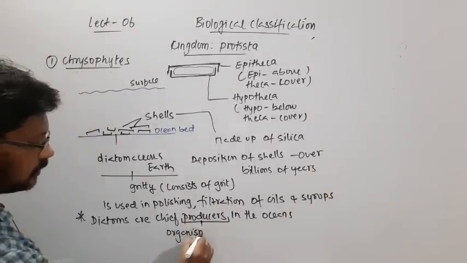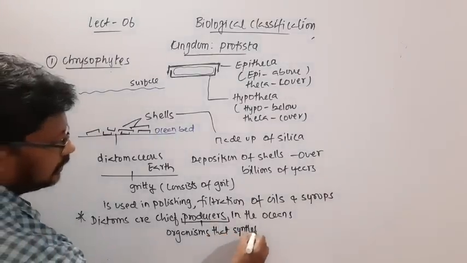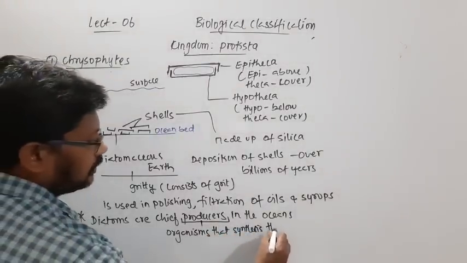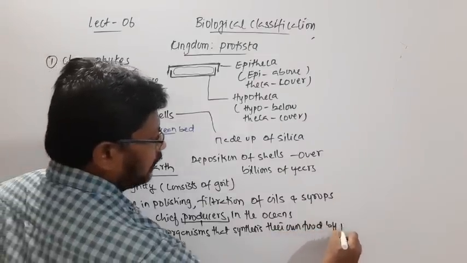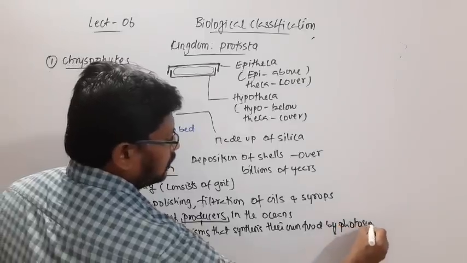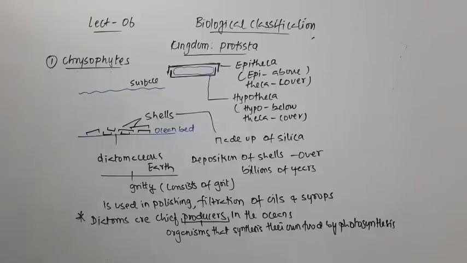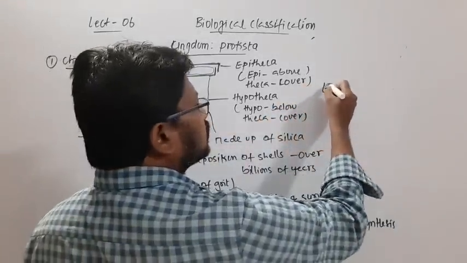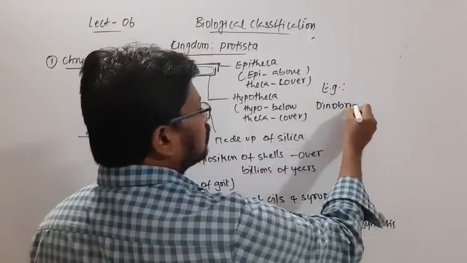So organisms that synthesize their own food by photosynthesis, those organisms we call producers. One example of this group, Chrysophytes, is Dinoflagellates.